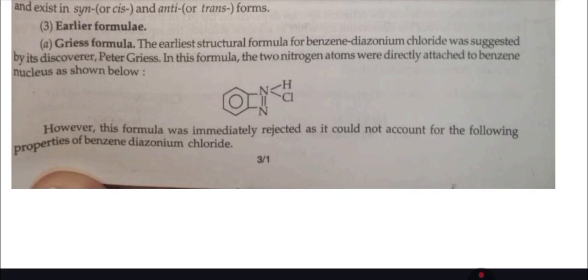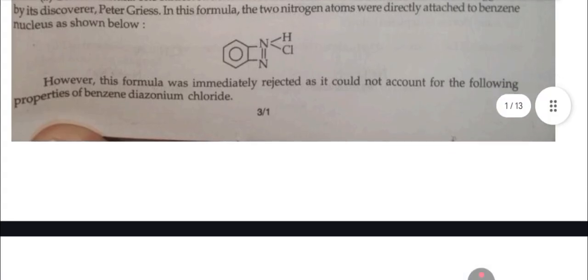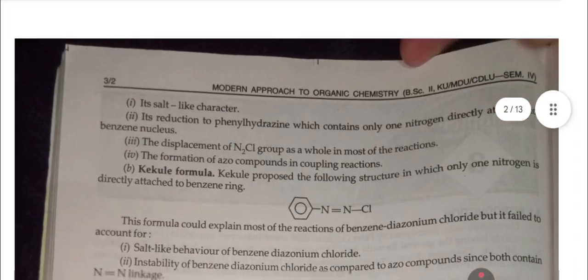First, Griess's formula. The earliest structural formula for benzene diazonium chloride was suggested by its discoverer Peter Griess. In this formula, the two nitrogen atoms were directly attached to the benzene nucleus as shown below. However, this formula was immediately rejected as it could not account for the following properties of benzene diazonium chloride.